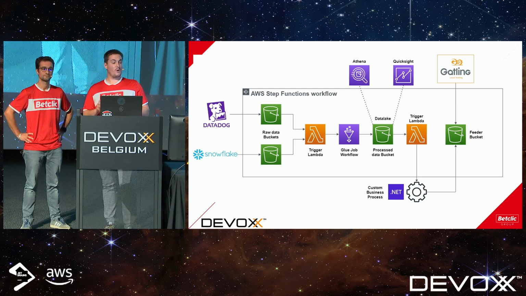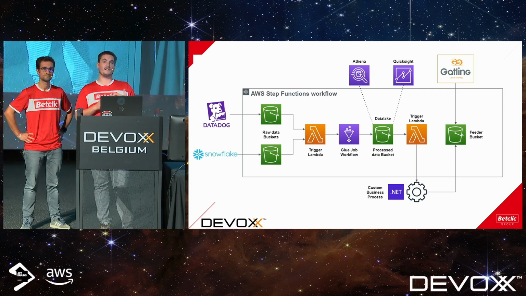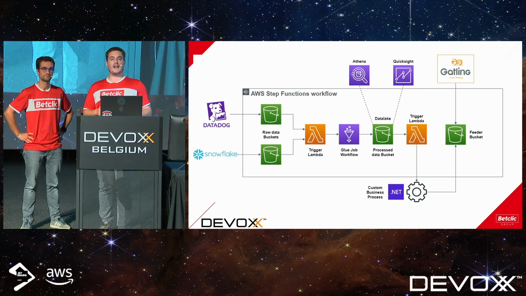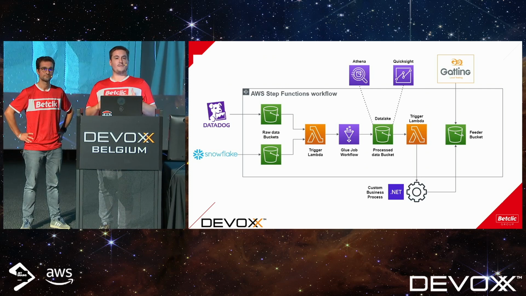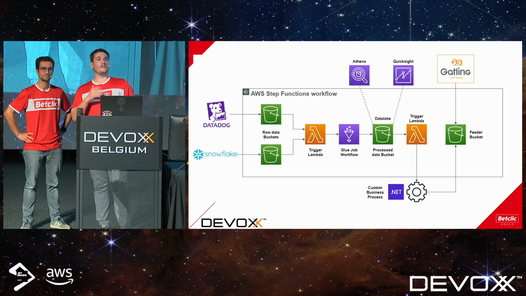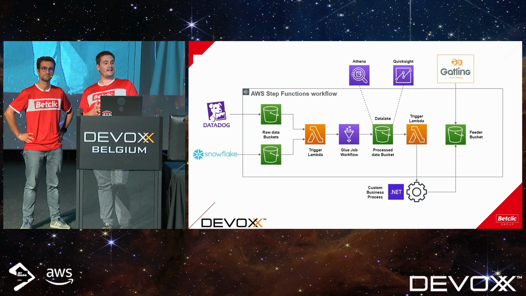So we need one more step. We need to process this data in a custom business process. It is written in .NET, and it contains a lot of business actions that we cannot do directly in the Step Function. It can be, for example, rehydrating old data with new data, rehydrating IDs for APIs, because we are using extracts that might be from one month ago, one week ago, and all the data won't be available at that time, so we need to rehydrate the data.